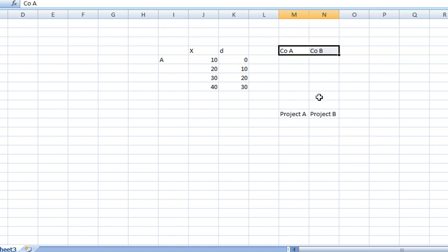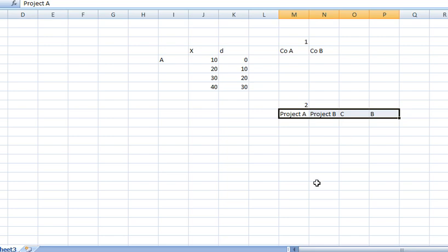In SAPM, company A, company B, and in FM, you have two opportunities to run the business, or you can take project C, project D also. So four variables are there, projects A, B, C, D.